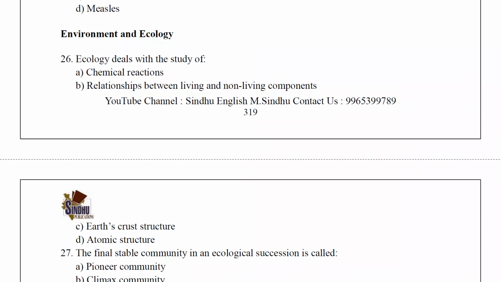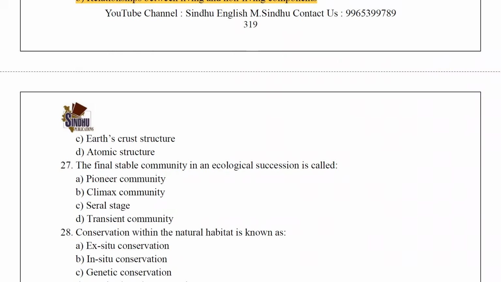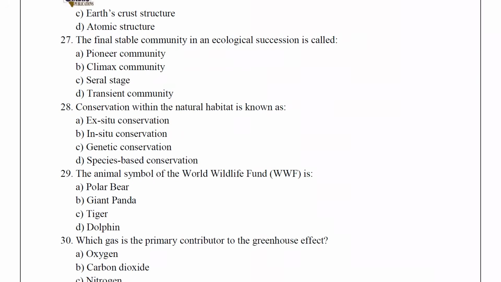Environment and ecology. Ecology deals with the study of relationships between living and non-living components. The final stable community in an ecological succession is called climax community.